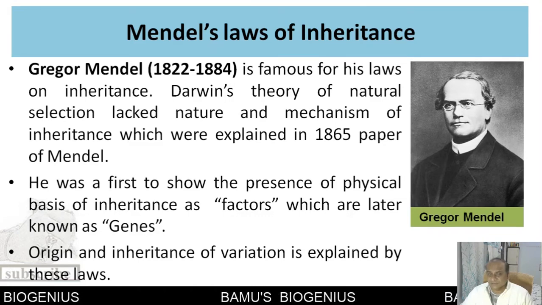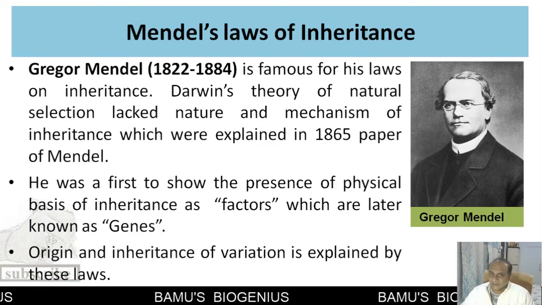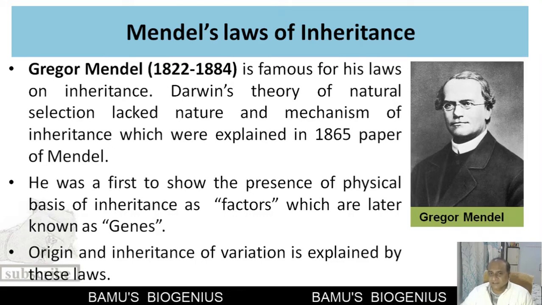All these questions were answered by Mendel's laws of inheritance, which were explained in his 1865 paper.